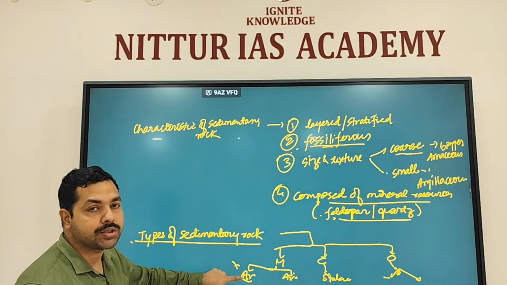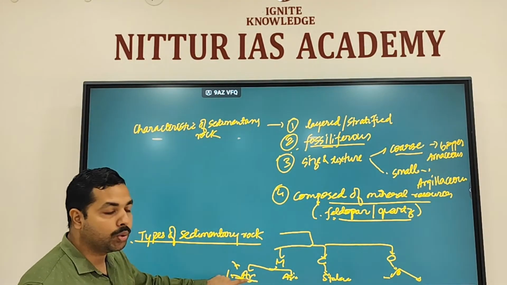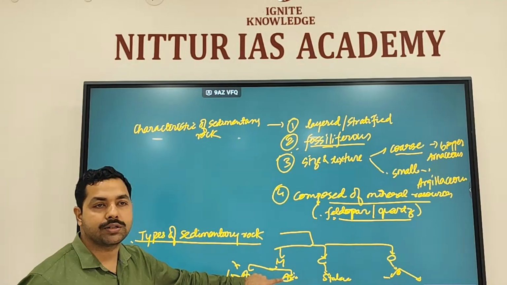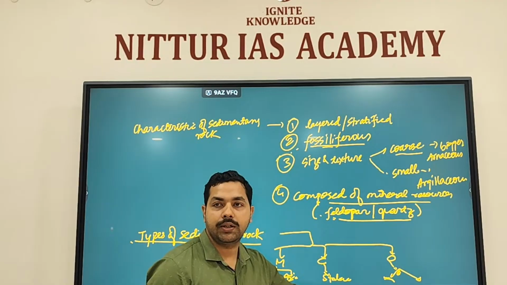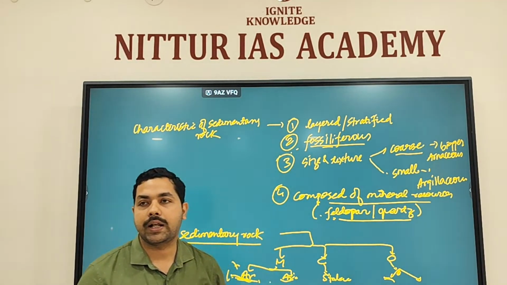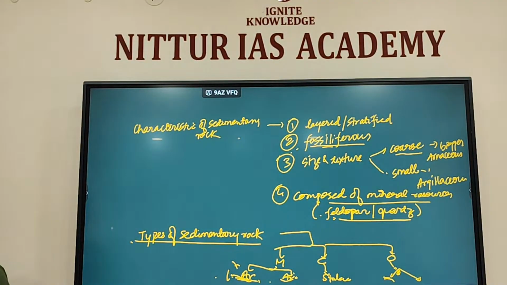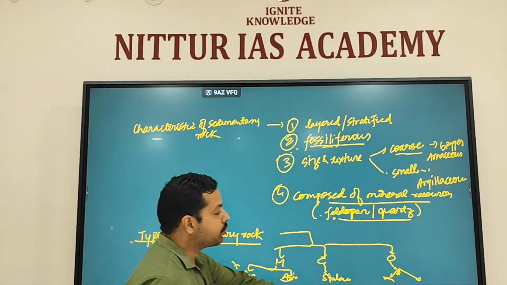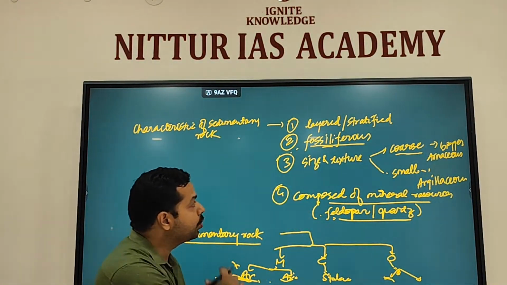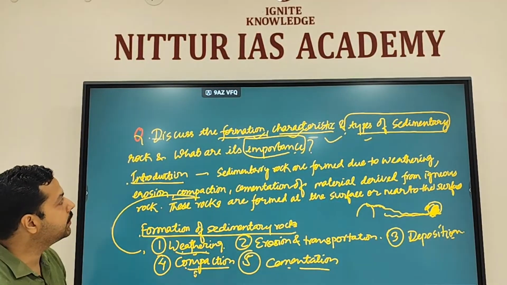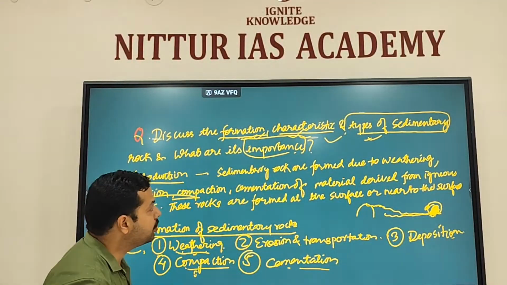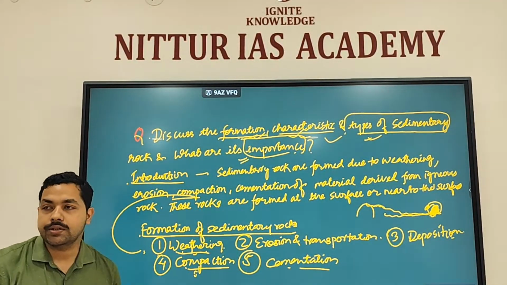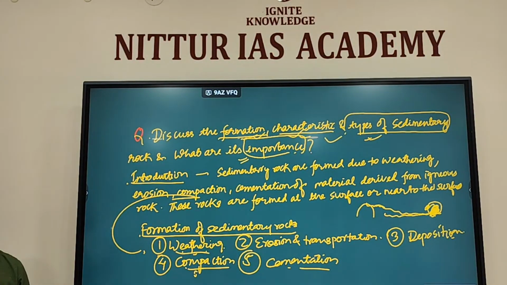Here for arenaceous you just mention bigger sediments, porous in nature. Here you can mention argillaceous as non-porous. Carbonaceous means rich in carbon, example coal. Calcareous, rich in calcium, example limestone. You can mention that in the diagram itself. Fine. If the question is not asking so many things, then you can explain these terms separately. But since it is asking formation, characteristics, types and also importance, you have to make the diagram and explain through the diagram itself.